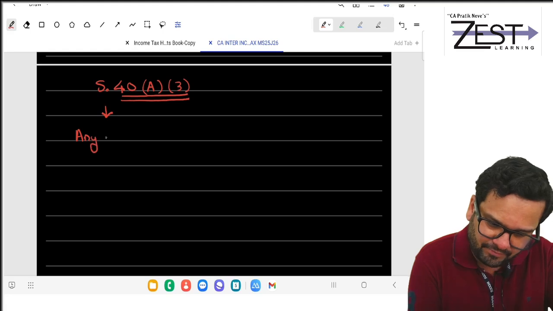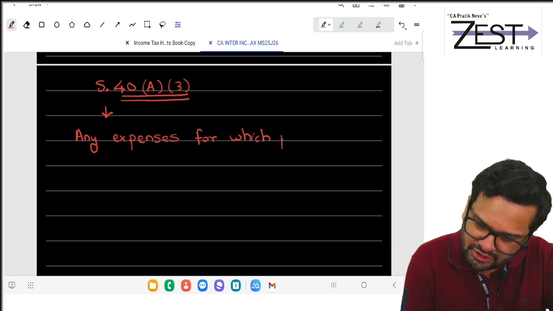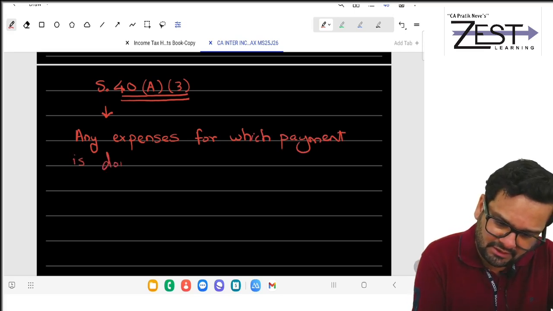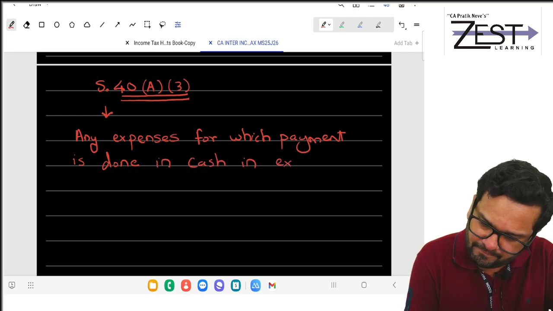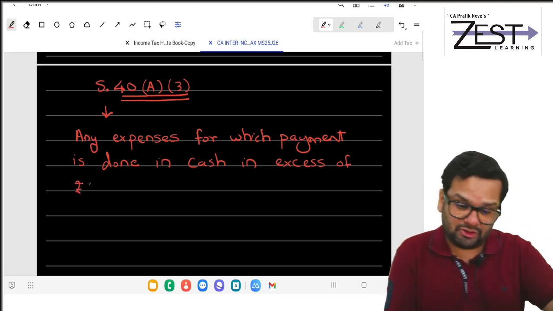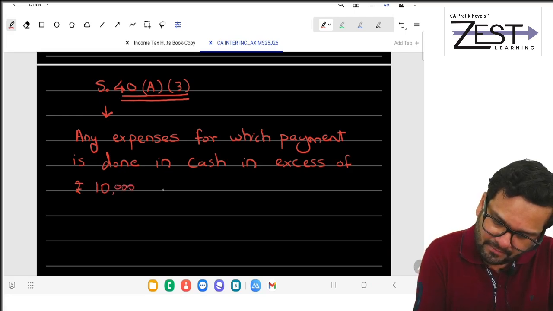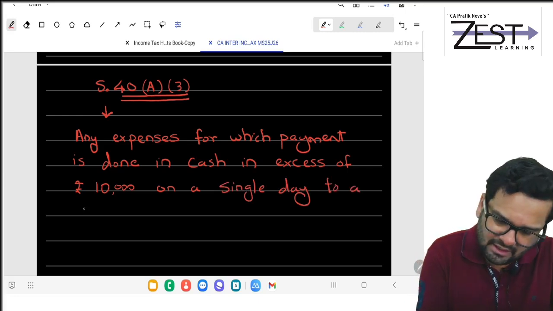Any expense for which payment is done in cash in excess of rupees 10,000 on a single day to a single person.